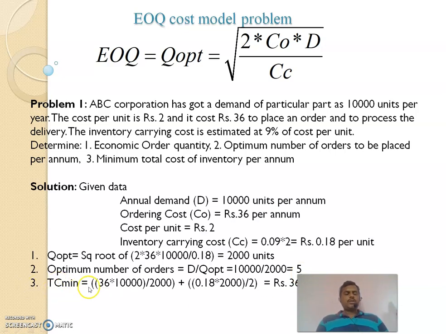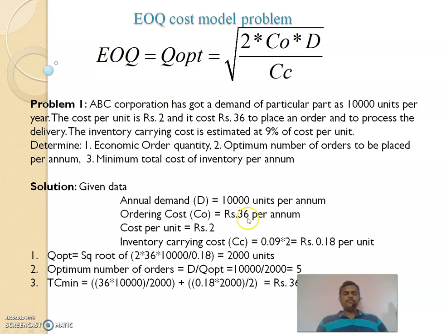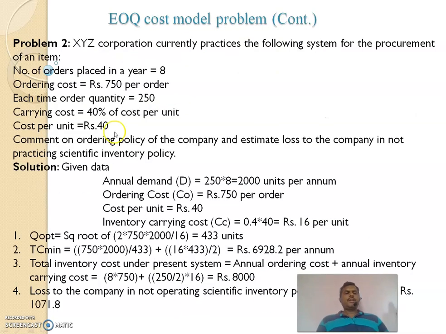Third one is total cost. It should be minimum. Minimum total cost is the addition of these two, equal to Rs 360. That is the first problem. Second one: XYZ Corporation currently practices the following system for the procurement of an item.